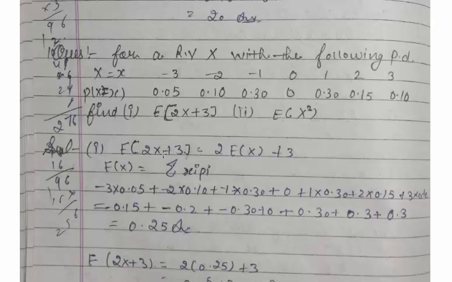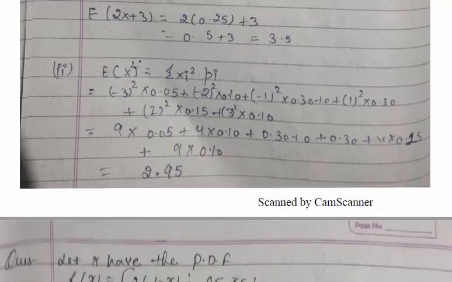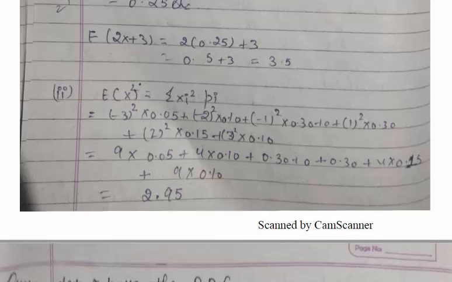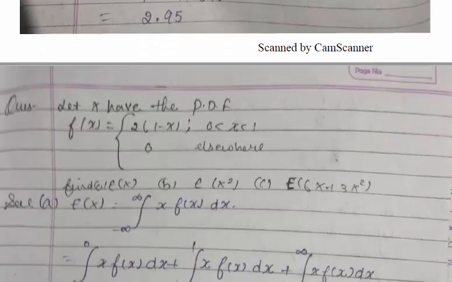Expectation of 2x plus 3 equals 2 times, as we write, expectation of ax plus b equals a into expectation of x plus b. So 2 is common, expectation of x plus 3. So we find the expectation of x as summation xi into pi. Then after finding this, we add 3 to it. Expectation of x square means xi square into pi, minus 3 square into 0.05, and so on.